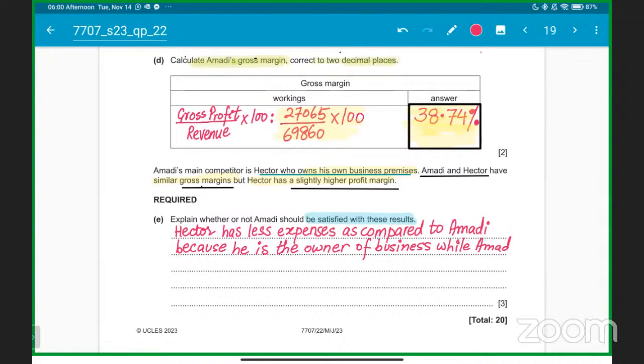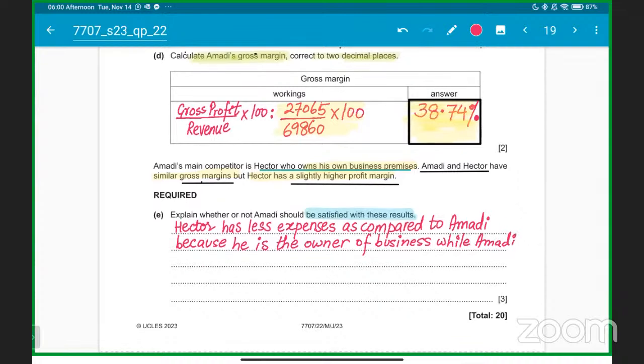The other sole trader has to pay the expenses, okay? Amadi has to pay the rent and maintenance cost, we can say. Everyone getting it? She has to pay the rent, which indicates the reason why Hector is experiencing higher profit margins.